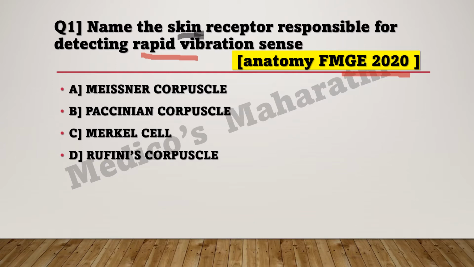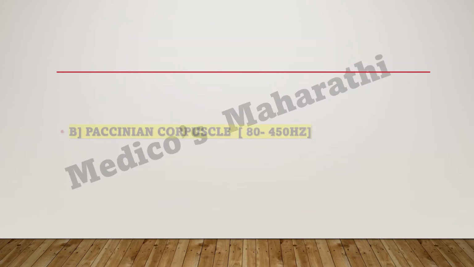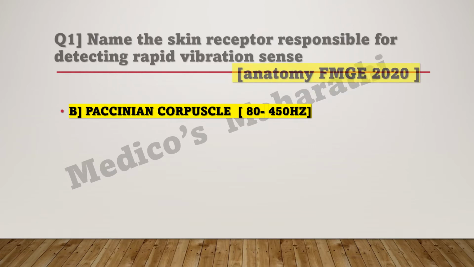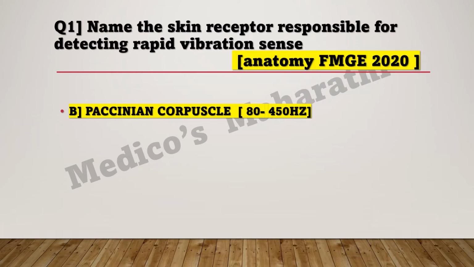So let's see what is the answer to this question. The answer is Pacinian corpuscle. Pacinian corpuscles are generally known for detecting rapid vibration sense.